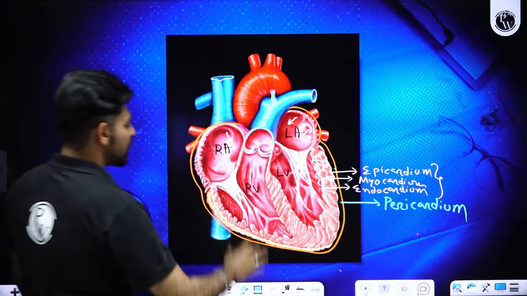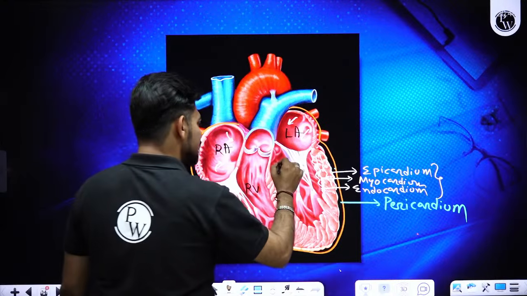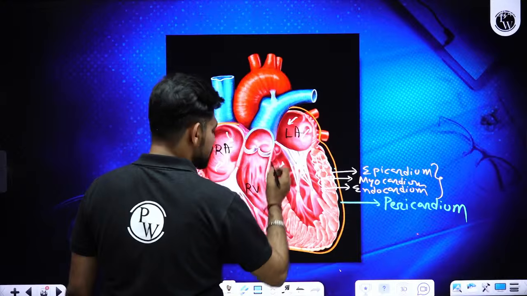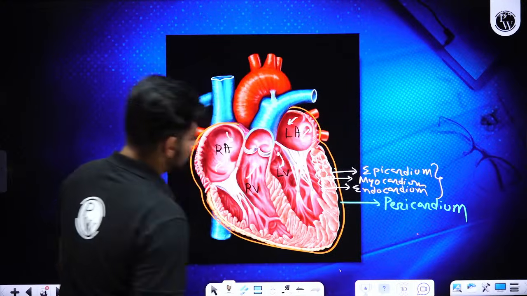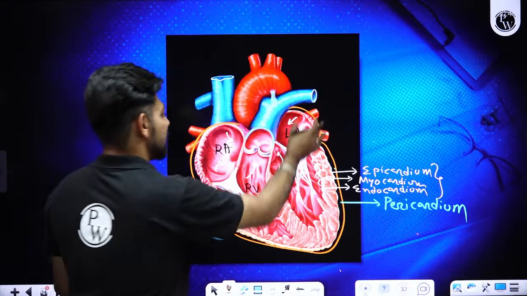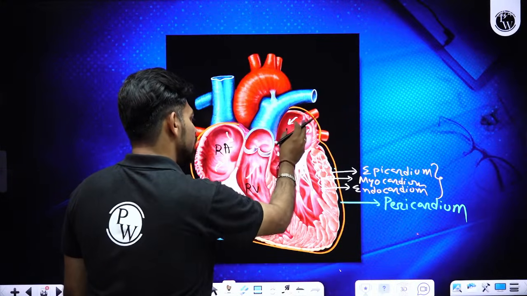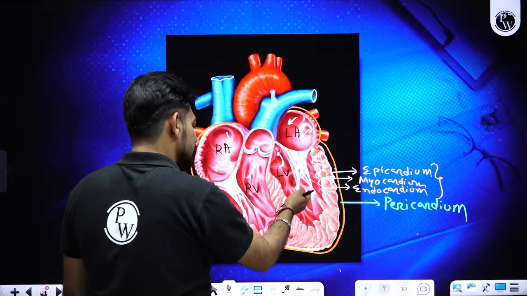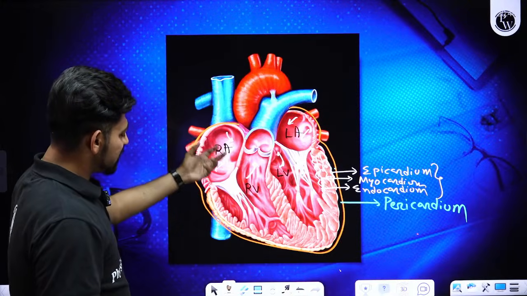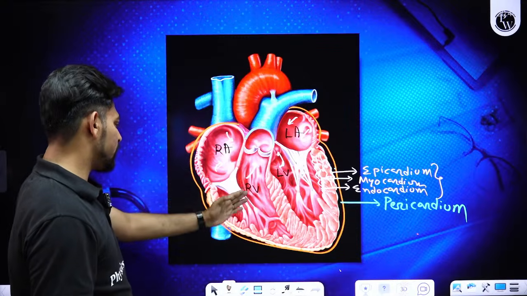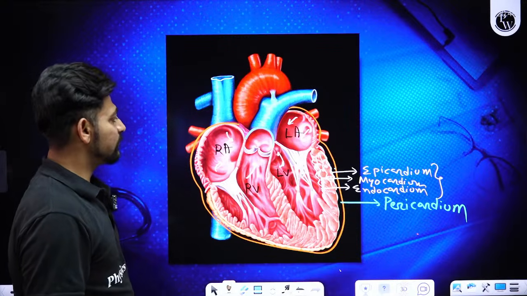Blood is received by the atrium and blood is pumped with the help of ventricles. The left atrium receives oxygenated blood and the same blood is pumped by the left ventricle. The right atrium receives deoxygenated blood, and the same blood is pumped by the right ventricle.